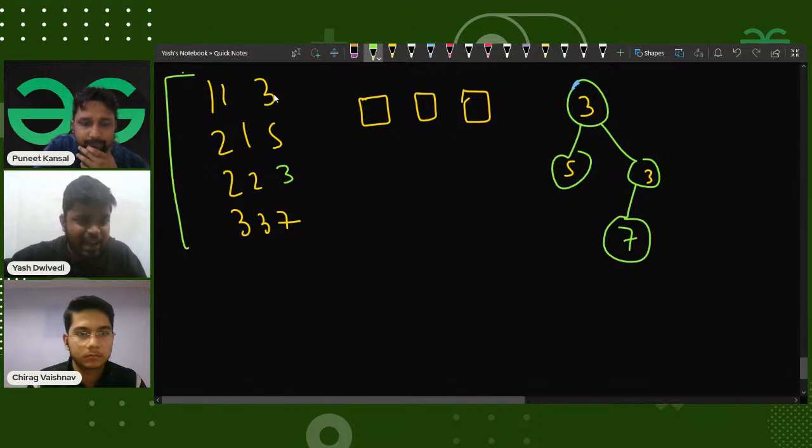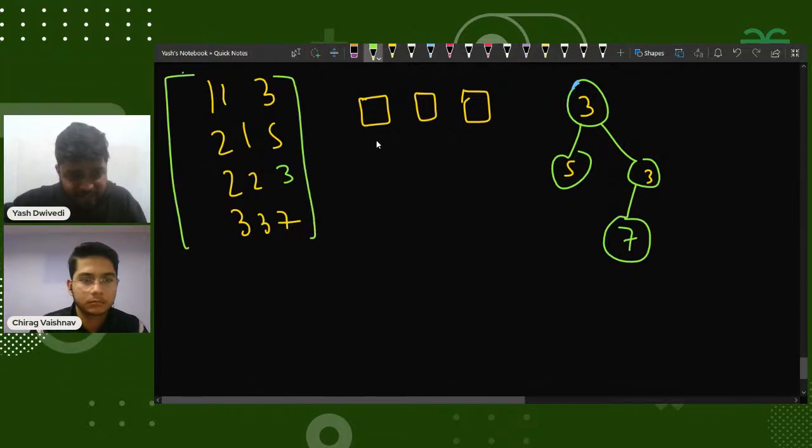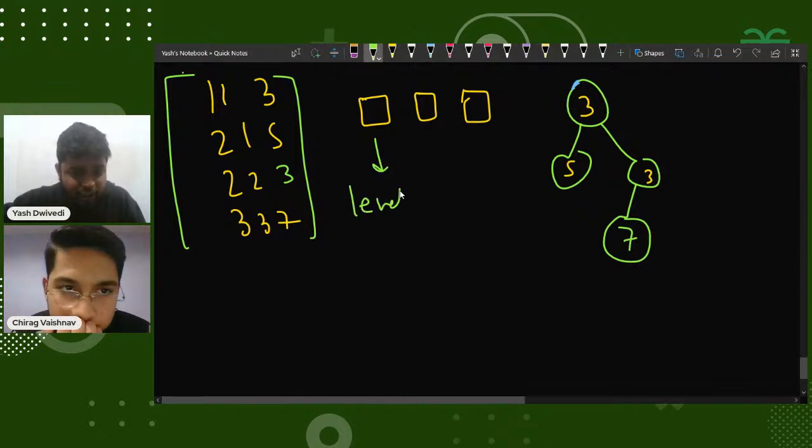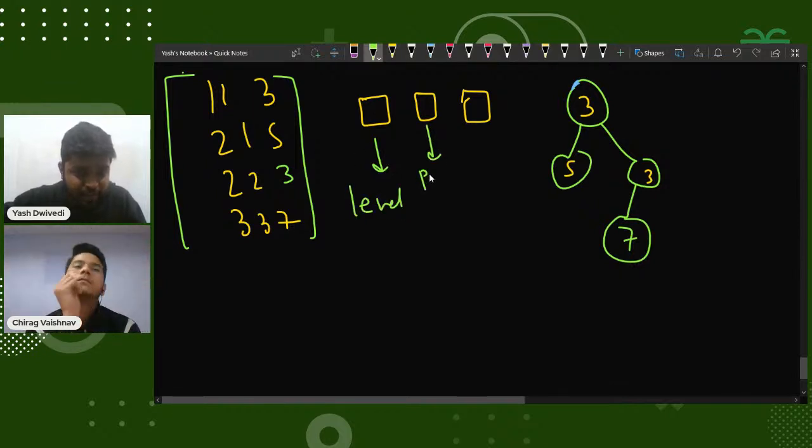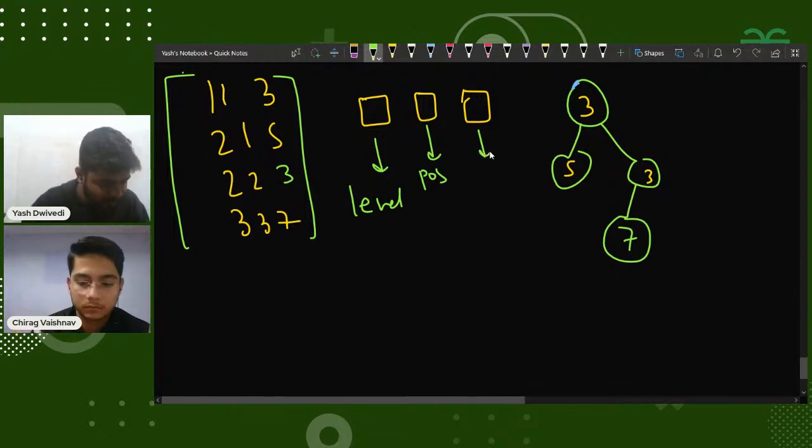n nodes of a tree, and that particular node would be told by its digits. The first digit, the very leftmost digit, would be telling me the level of that particular node. The second digit would be telling me the position of that particular node, and the third digit would be telling me